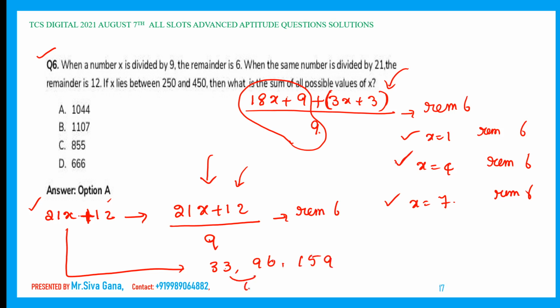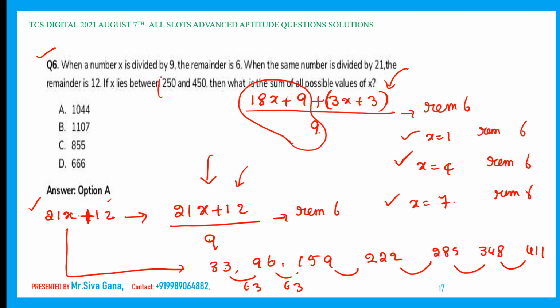This difference is 63. Now, 159 plus 63, which is nothing but 222. Now, 222 plus 63, which is nothing but 285. 285 plus 63, which is nothing but 348. 348 plus 63, which is nothing but 411.